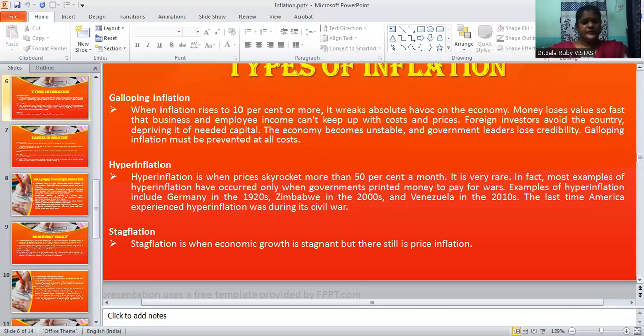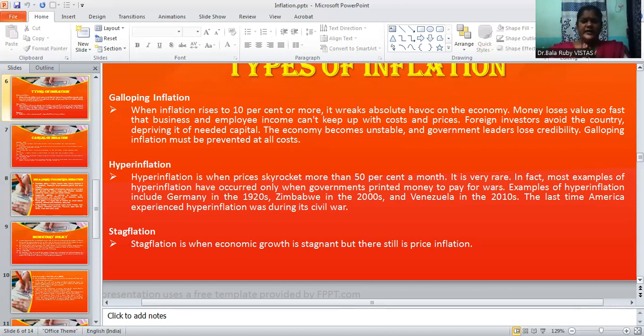The next type of inflation is hyperinflation. Hyperinflation is when prices rise more than 50% per month. Whenever the increase in prices is more than 50%, it is considered hyperinflation.